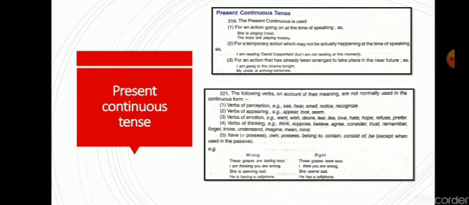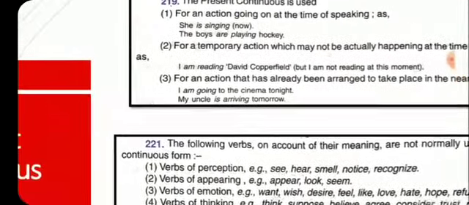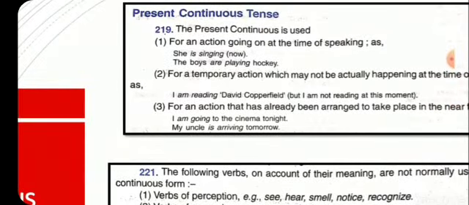Now let us go through the conditions. What are the conditions in which we will use present continuous? First one, for an action going on at the time of speaking, means when you are speaking something, at the same time the action is going on, then also we use present continuous.